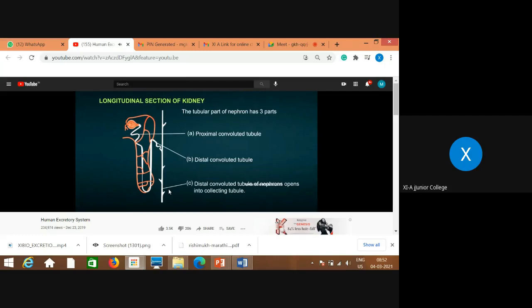The distal convoluted tubule of nephrons opens into the collecting tubule.